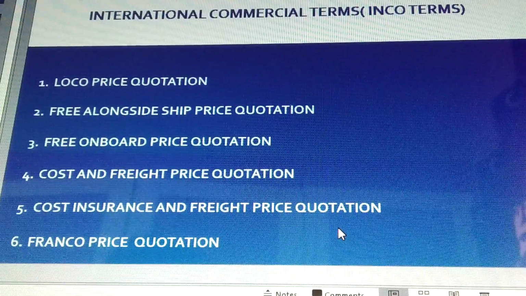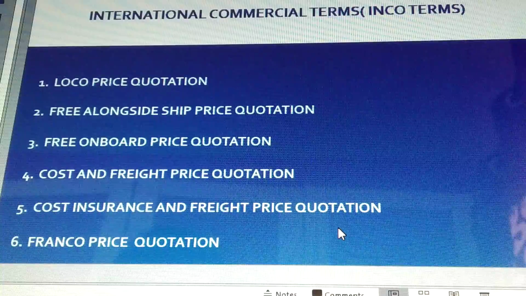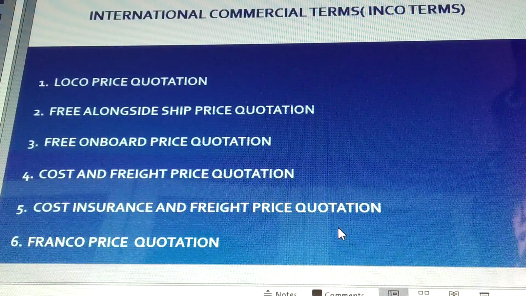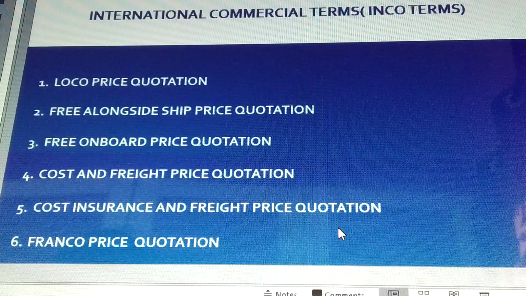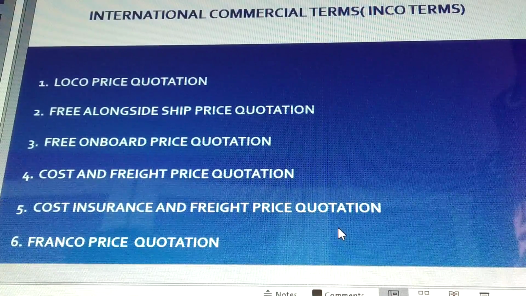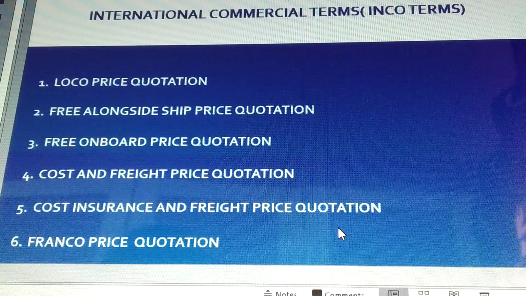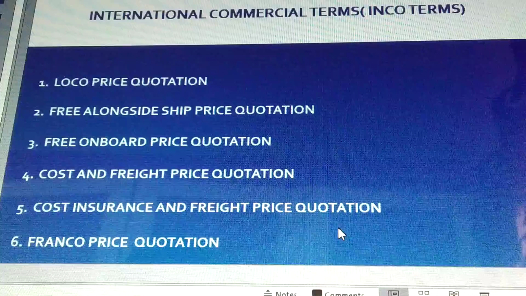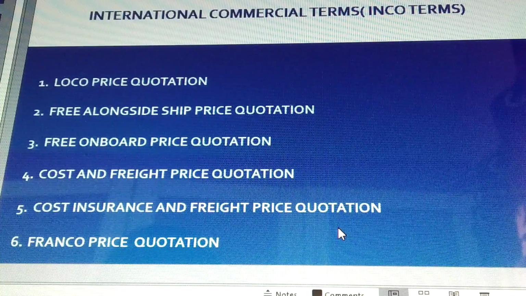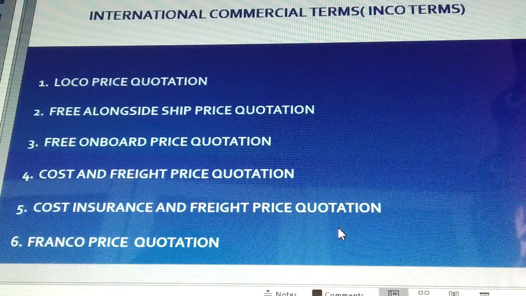Students, let us take up a new subtopic under international trade, that is international commercial terms, which is also known as Incoterms. Now let us see what this Incoterms is and which are the different types of international commercial terms. Actually, there are altogether 11 Incoterms.